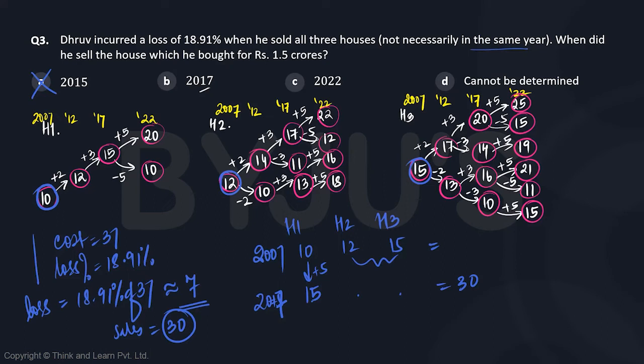House 2 can reduce and become 11, a decrease of 1. And house 3 can reduce and become 10, a reduction of 5. Is it going to give us a 30? No, this is going to give us a 36. Okay, let's try 2022.